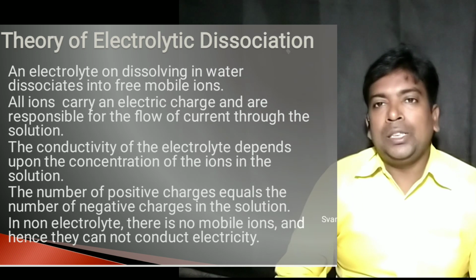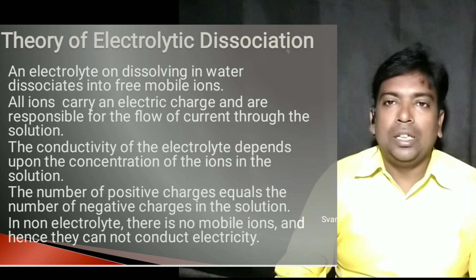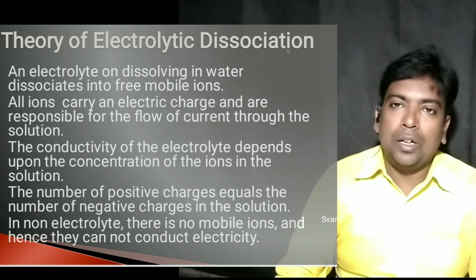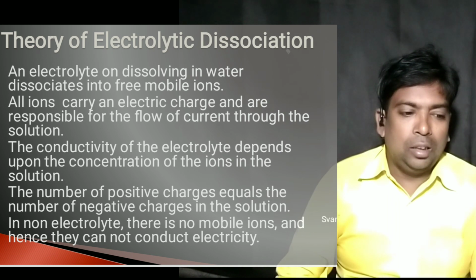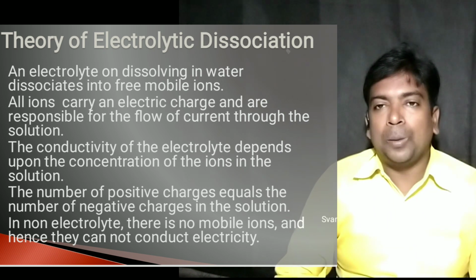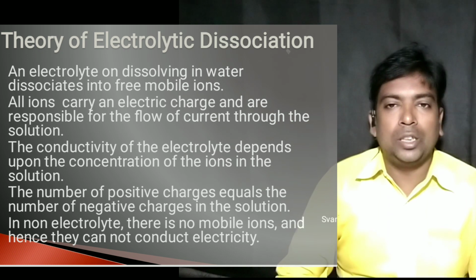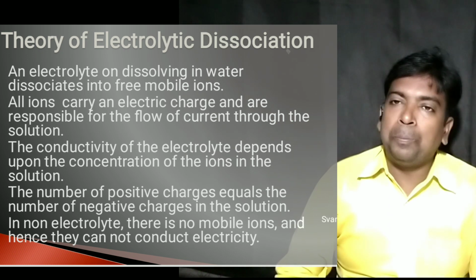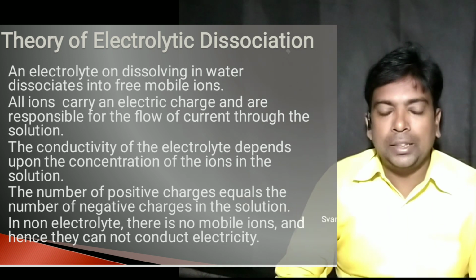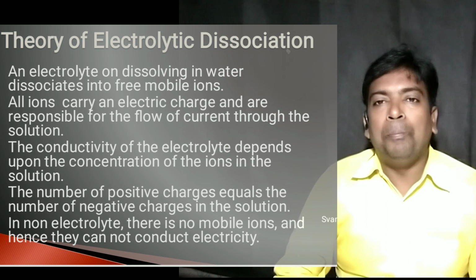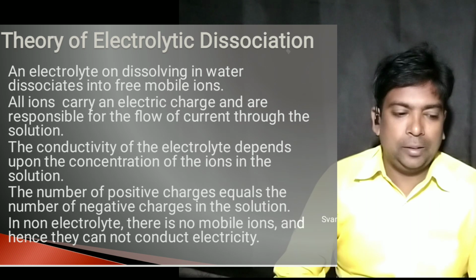Second one, as all ions carry positive or negative charges, they are responsible for the conduction of electricity in the electrolyte. The conductivity of an electrolyte depends upon the concentration of the ions present in the solution. The number of positive charges is always equal to the number of negative charges, and thus they maintain a balance between the positive and negative charge.